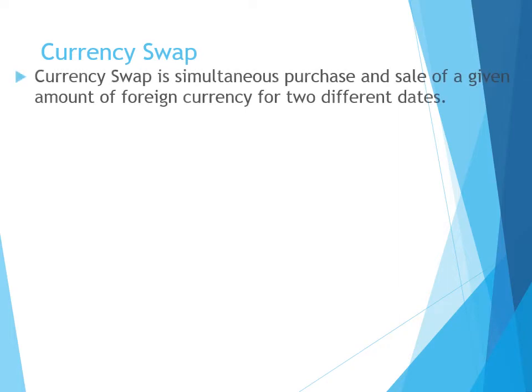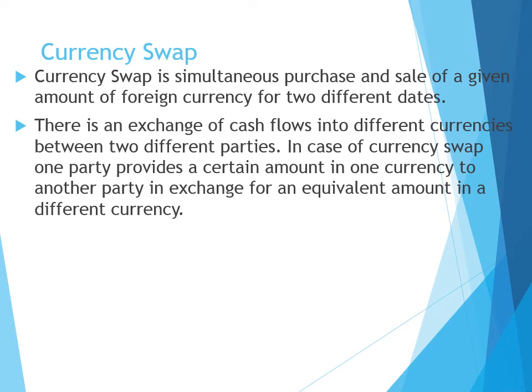Next is currency swap. Currency swap is a simultaneous purchase and sale of a given amount of foreign currency for two different dates. There is an exchange of cash flows in different currencies between two different parties.